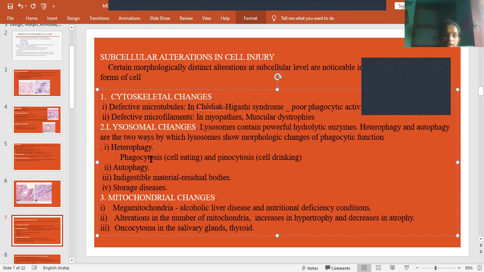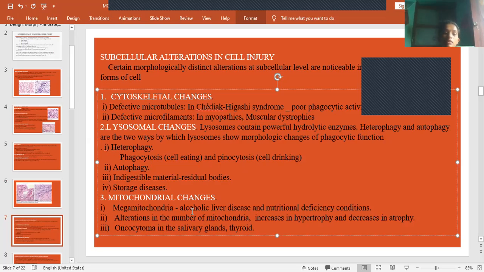Again, in heterophagy, it is divided into two types: cell eating and cell drinking. That is phagocytosis and pinocytosis. Autophagy means the cell lysing itself. Indigestible materials will be seen as residual bodies and some storage diseases. So these are the things we'll see in case of lysosomal changes.